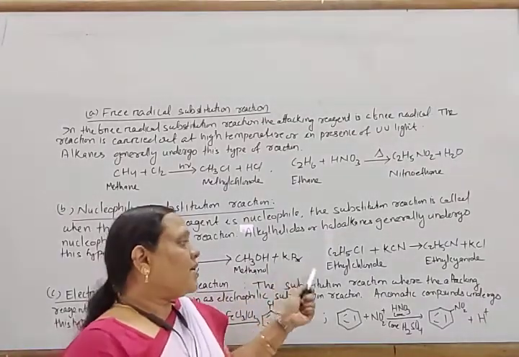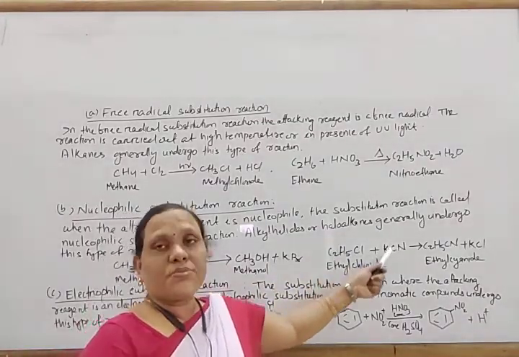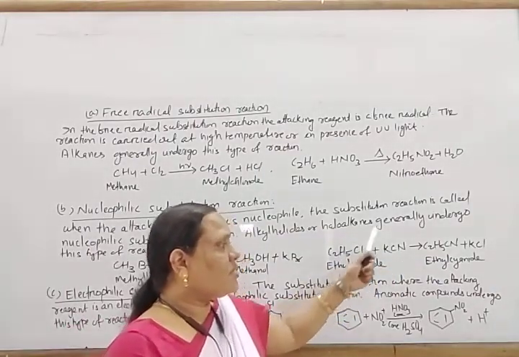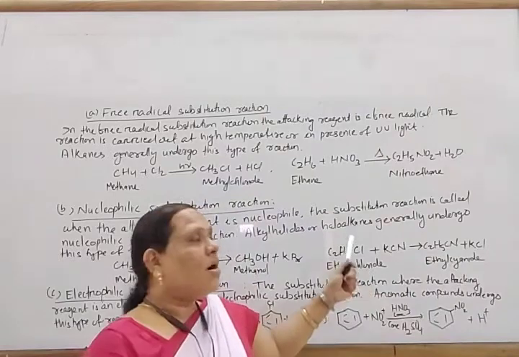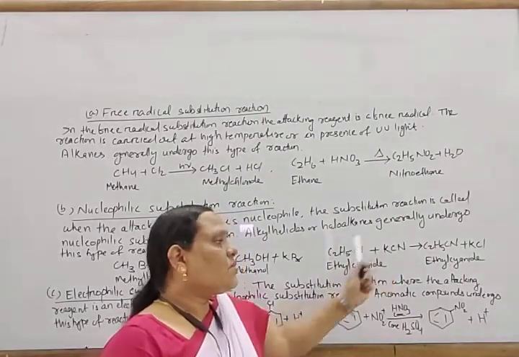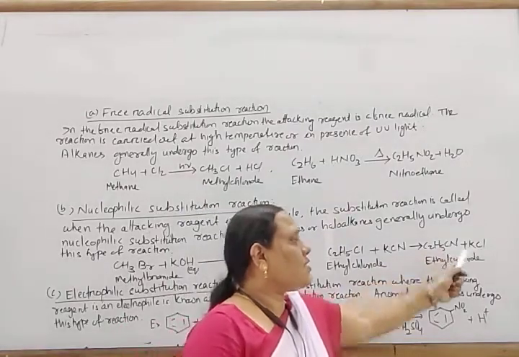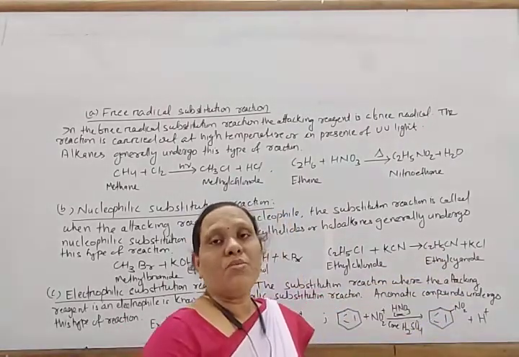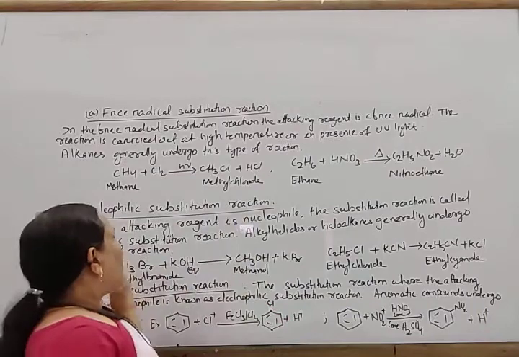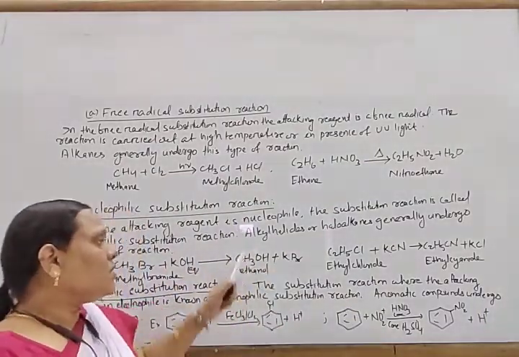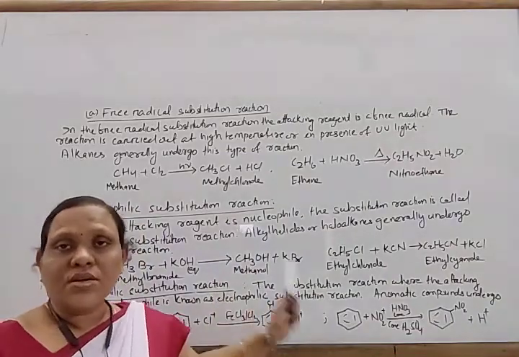Similarly, C2H5Cl plus potassium cyanide: here the Cl- is replaced by CN-, or CN- is substituted in place of Cl. In this way, C2H5CN, ethyl cyanide, and potassium chloride are formed. So alkyl halides generally undergo nucleophilic substitution reactions, where one nucleophile is substituted by another nucleophile.